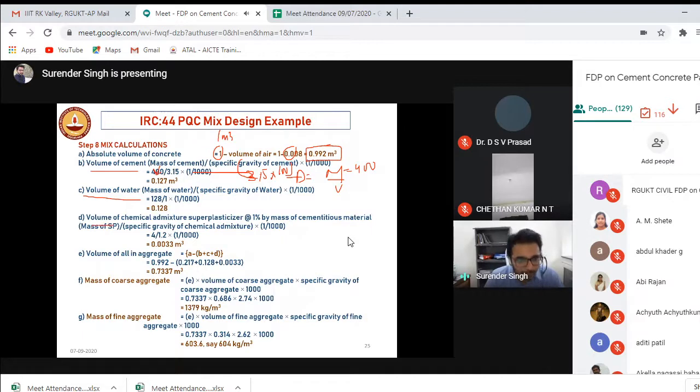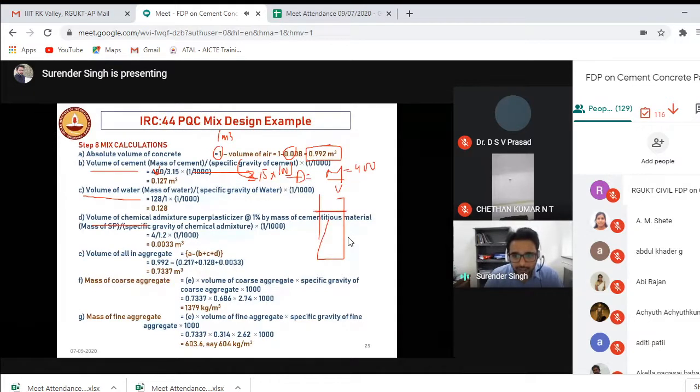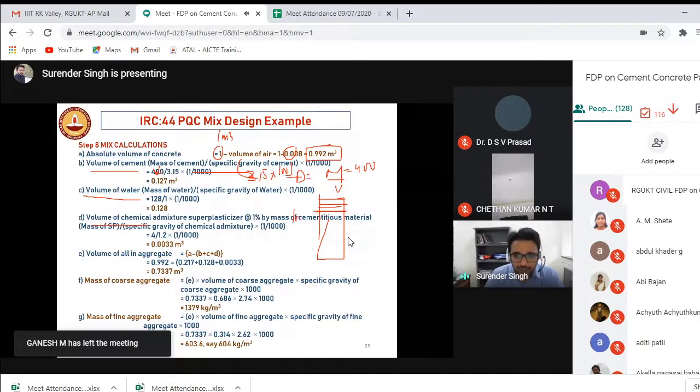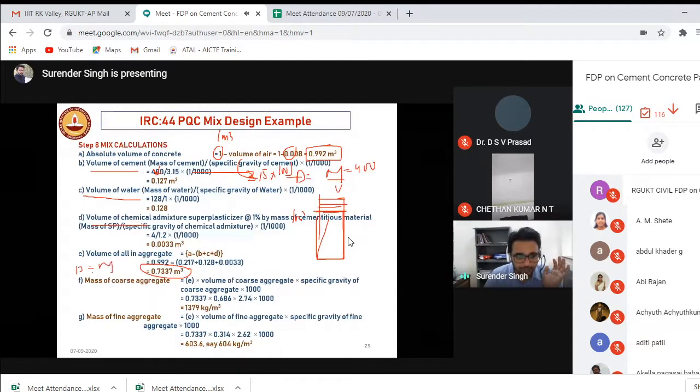You follow it for the superplasticizers, and then if you subtract this cement, water, air from 1 meter cube concrete, you will get the volume of coarse aggregate and fine aggregate. So the volume of coarse aggregate and fine aggregate in total, I got 0.73372.